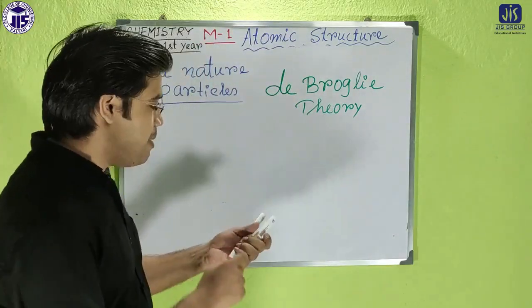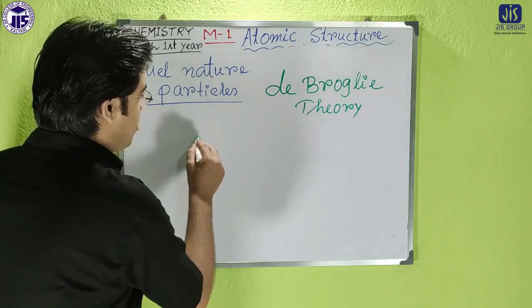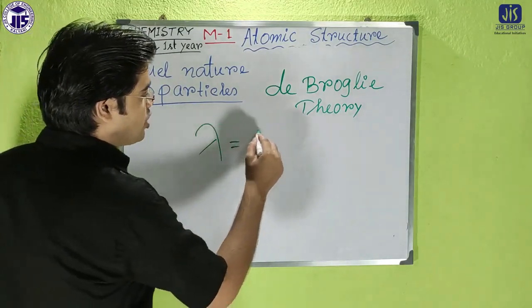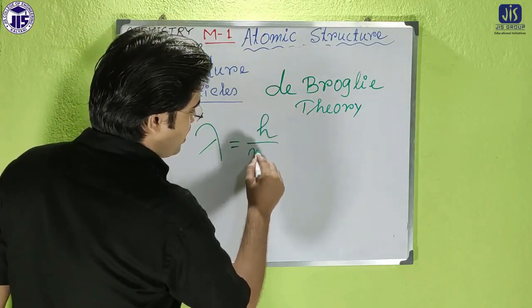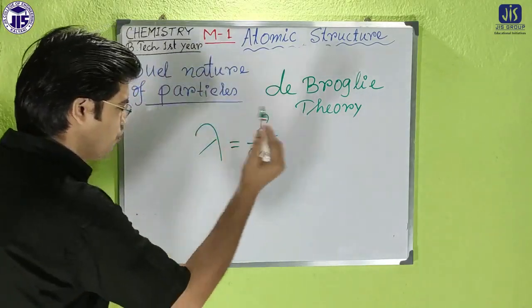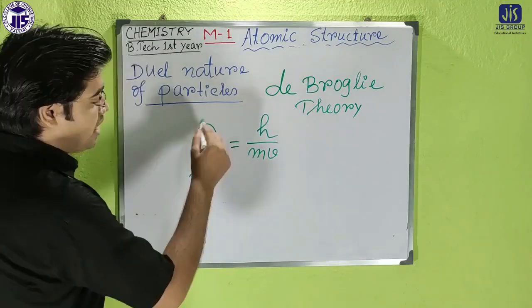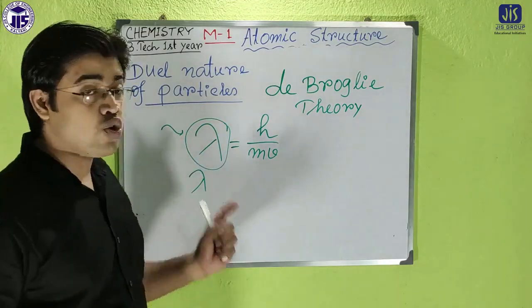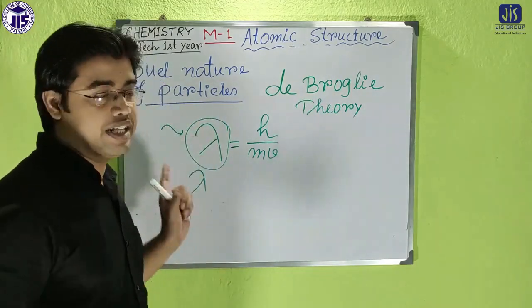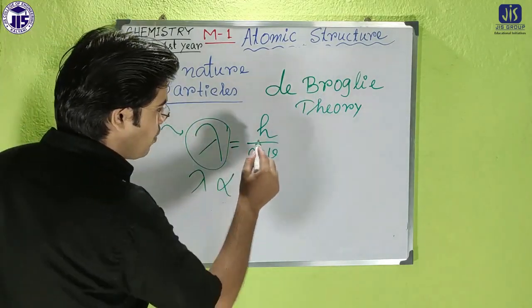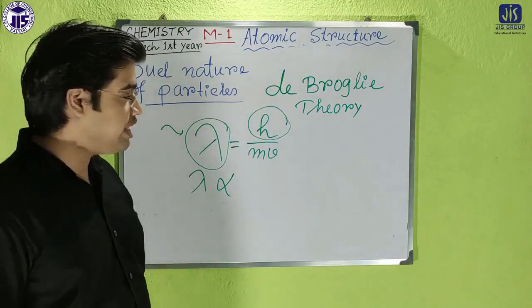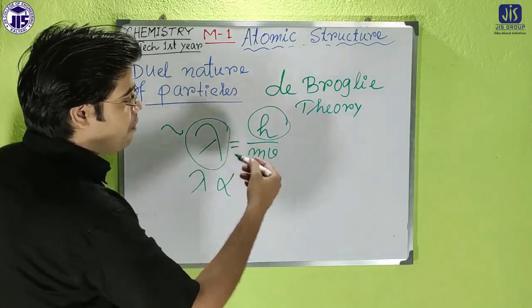So according to de Broglie, the matter wave, which is represented by lambda, is given by lambda equals h by mv. Or we can say that lambda, the wavelength or matter wave, also called the de Broglie wavelength, is proportional to h, which is the Planck constant, over mv, which is the momentum.